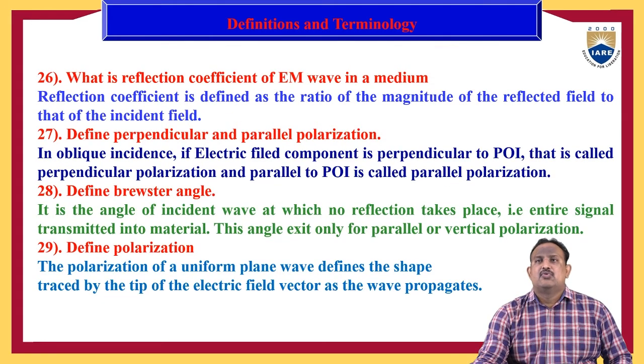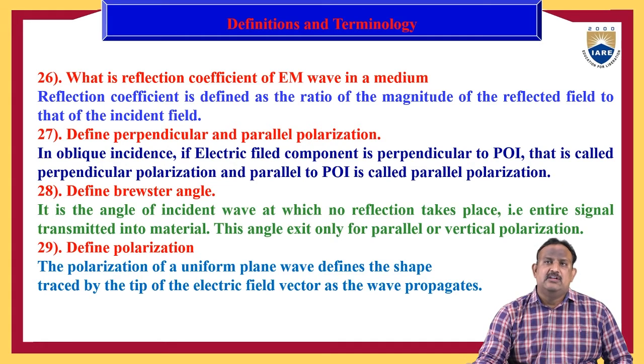What is the reflection coefficient of an EM wave in a medium? The reflection coefficient is defined as the ratio of the magnitude of the reflected field to that of the incident field.